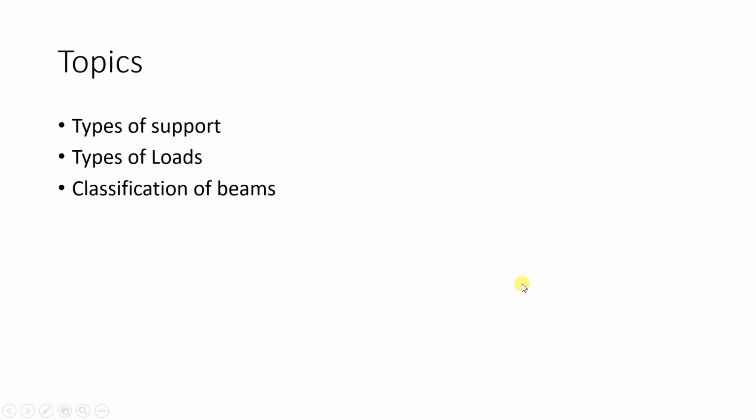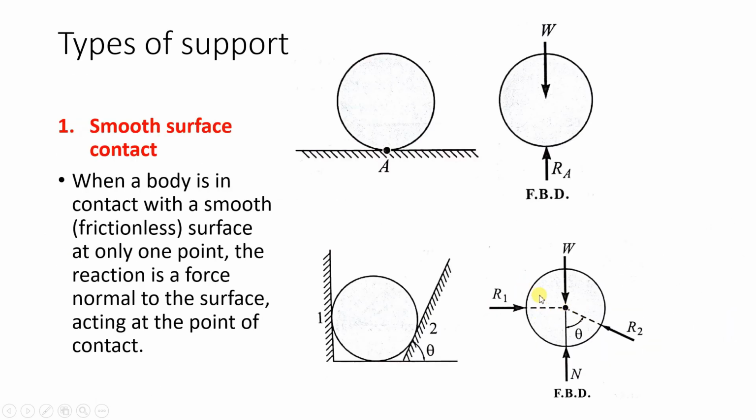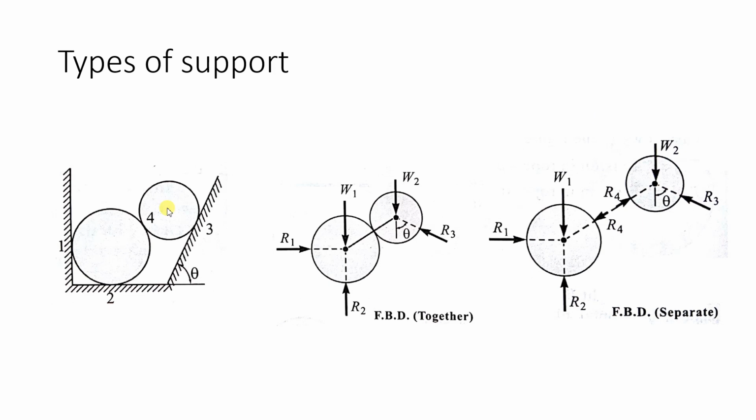So that is why if you see in this diagram, all the 4 forces are passing through this point only. It's not like R2 is passing through some other point. All the forces are passing through the center only. Why? Because of the 4 force principle. Next we will see,